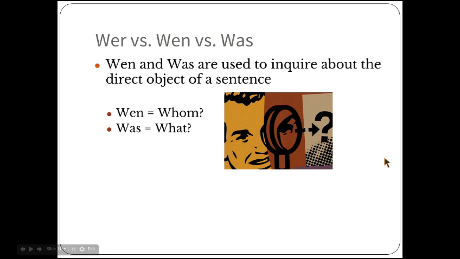Part 3 on direct objects is going to deal with the question words wen and was, and a little bit of wer, simply because I want to tell you how it's different from wen and was. Wen and was are used to inquire about the direct object of a sentence. Wen means whom, and was means what. These are the two words we ask when we want to know what is the direct object of a sentence.